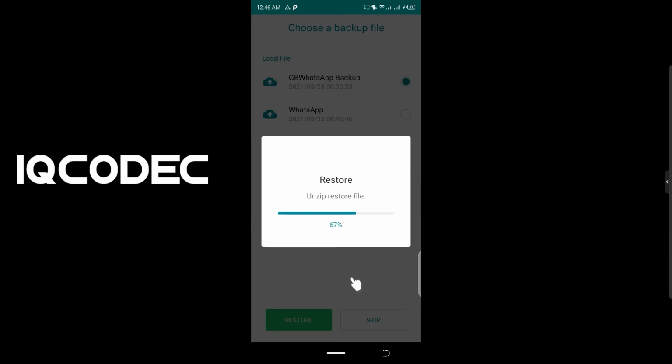Okay, so you can see unzipping restore file has actually started. So let's just wait for this to complete.